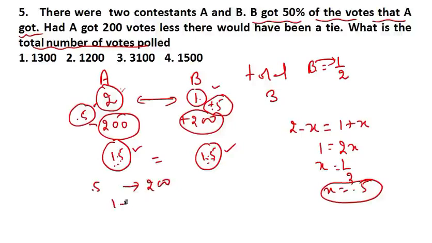So what will 1 represent? 1 will represent 200 divided by 0.5, which is 400. So 1 represents 400.